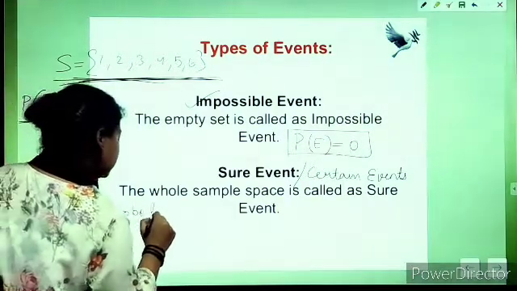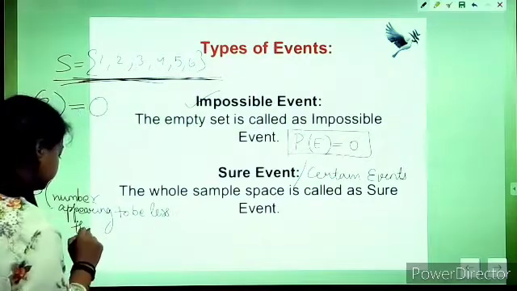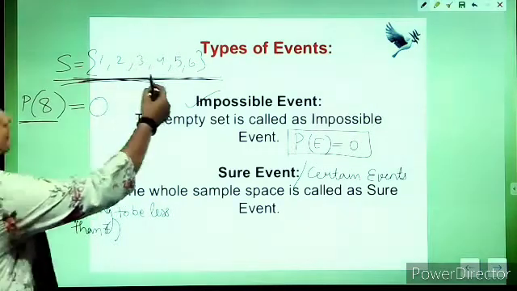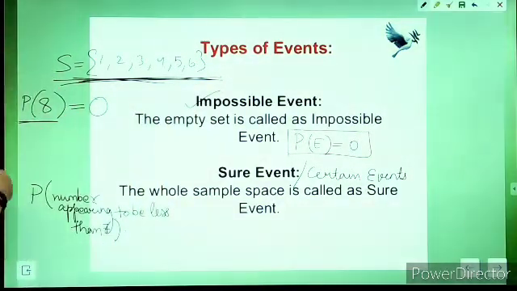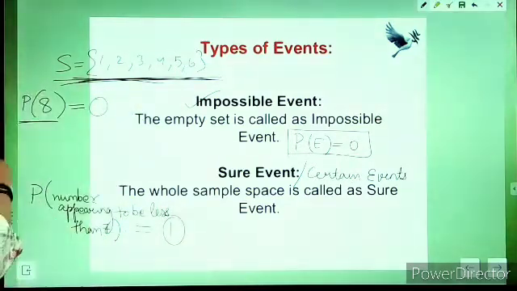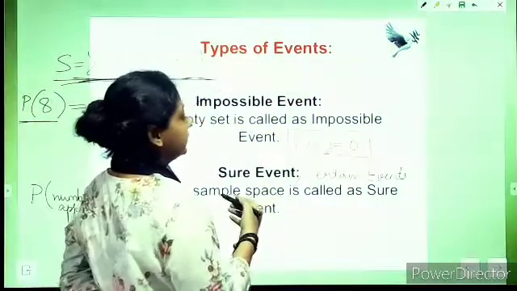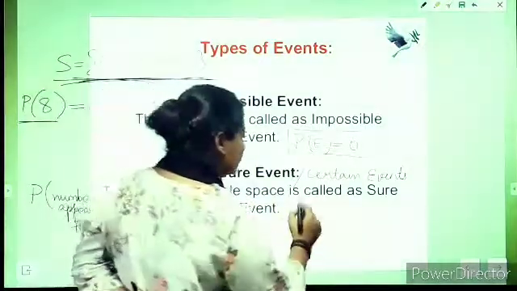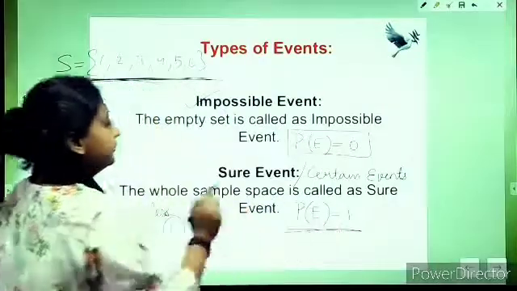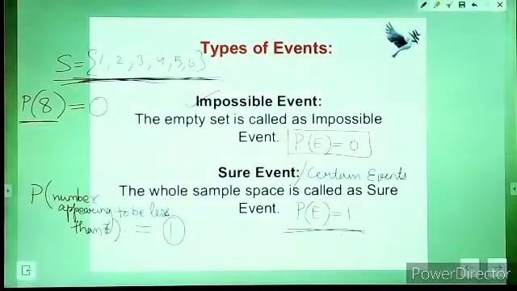to be less than 7. We are talking about the probability of number appearing on the dice to be less than 7. See, all of these values are less than 7. So no matter what number comes up on the dice, it will always be lesser than 7. Hence, the probability of such an event will be 1. A particular event or a compound of events where the probability is 1 are called sure events or certain events.